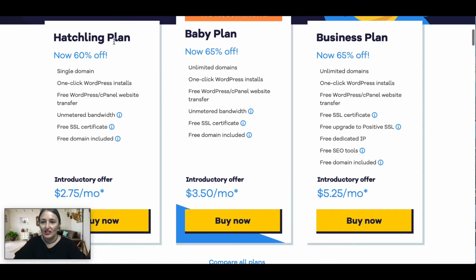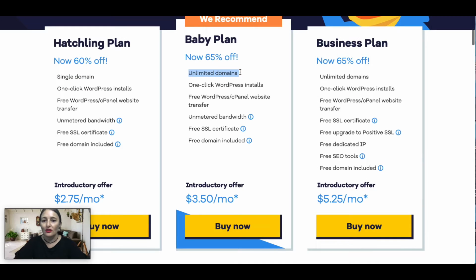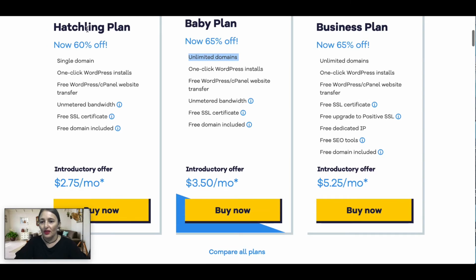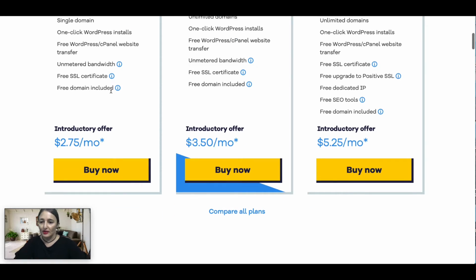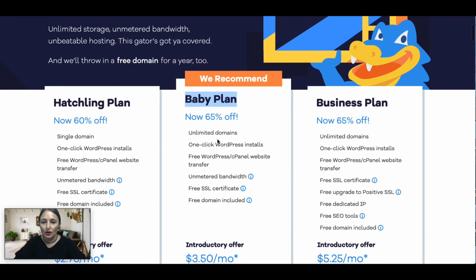The difference between the hatchling and the baby is that with the hatchling you will only be able to host one single domain name, whereas with the baby plan you can host unlimited domains. So if you're just planning on having one website, then I would suggest going for the hatchling plan. If you plan on having 2 or 3 websites or WordPress blogs, then I would suggest going for the baby plan. You'll notice that they've got different prices, but let's assume you go for the baby plan.